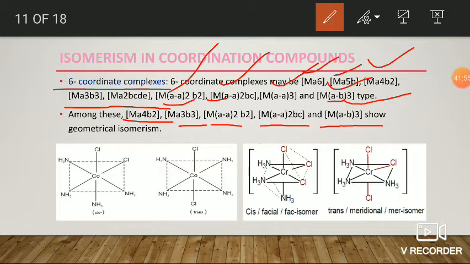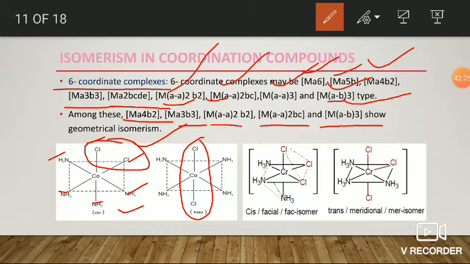Here the first picture is an example for the first one, that is MA4B2. Here A means ammonia, MA4, B means chlorine, B2, that is tetraamminedichlorocobalt complex. Here, with respect to chlorine atoms, we can identify whether it is cis or trans. Here the two chlorines are side by side position, so it is cis. Here the two chlorines are opposite to each other, so it is trans.